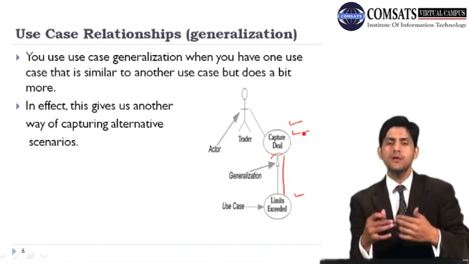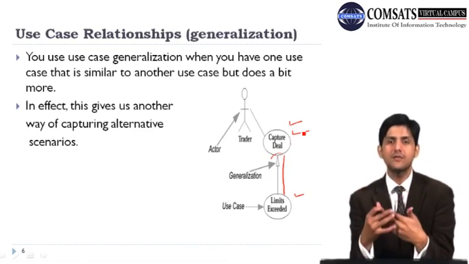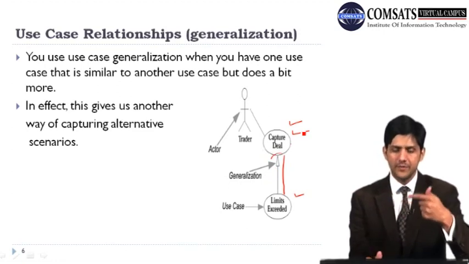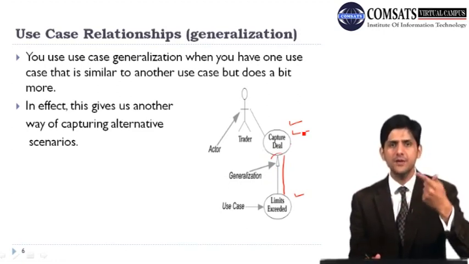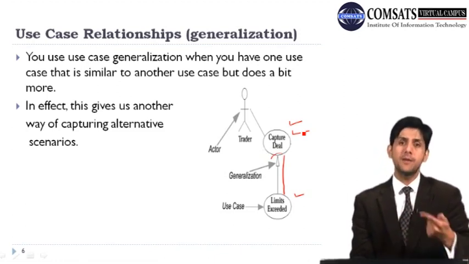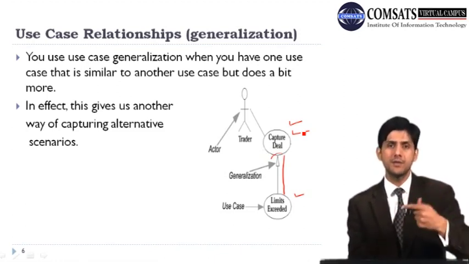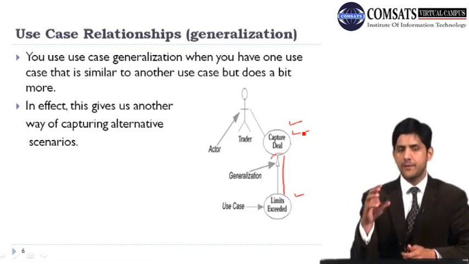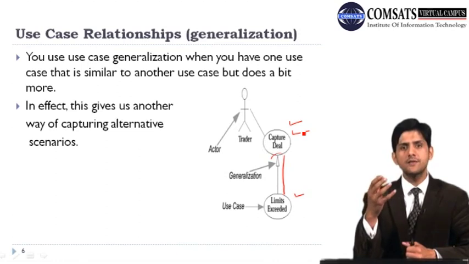And this is another beautiful way of identifying all different scenarios, that what are the different things that are going to happen in my system, and you can encapsulate different kinds of functionalities into different use cases. And this is very similar to the parent class and the child class relationship that we have when we model these class diagrams, and we say that the parent classes can have some more functionality.